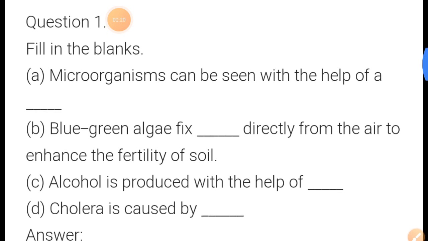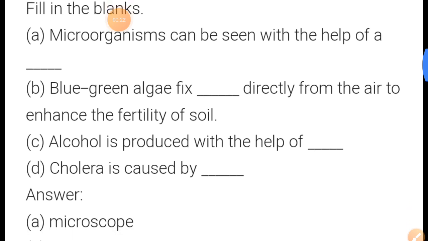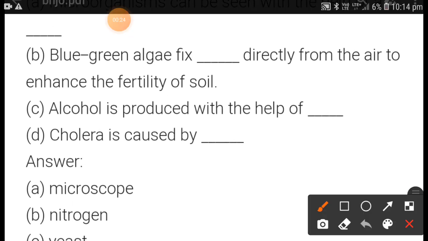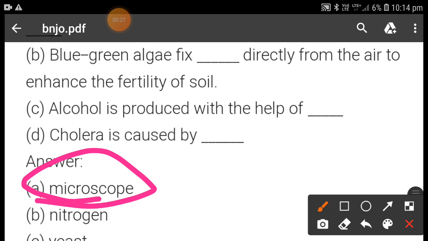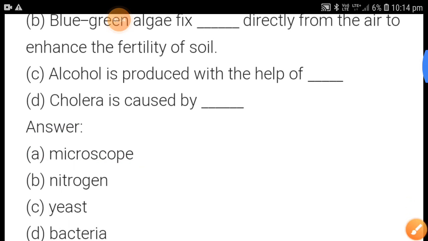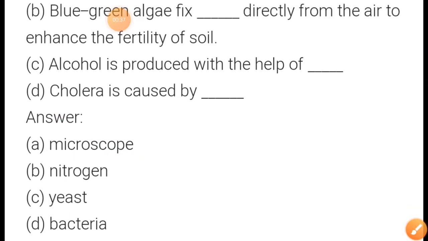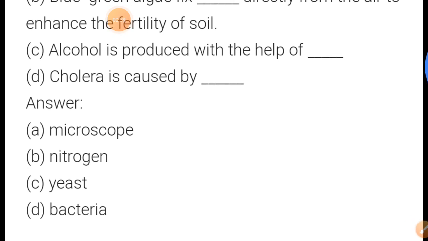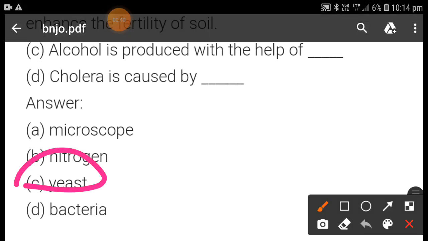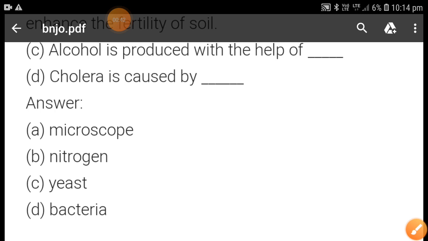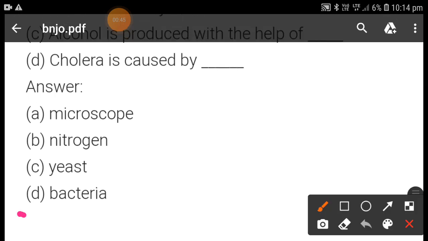Microorganisms can be seen with the help of a microscope. The first answer is microscope. Second, blue-green algae fix nitrogen directly from the air to enhance the soil fertility. Alcohol is produced with the help of yeast. Cholera is caused by bacteria.